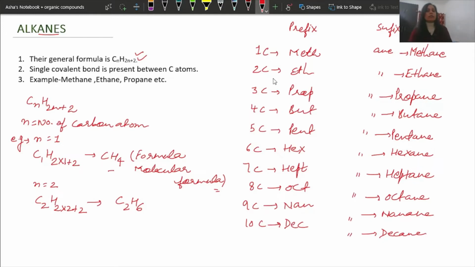That is, for 1 carbon it is meth, for 2 carbon it is eth, for 3 it is prop, for 4 it is but, for 5 it is pent, and so on. Now alkanes have single covalent bonds among carbon atoms. Examples are methane, ethane, propane. You have already understood where these names are coming from. So now let us move towards the chart of the alkanes.